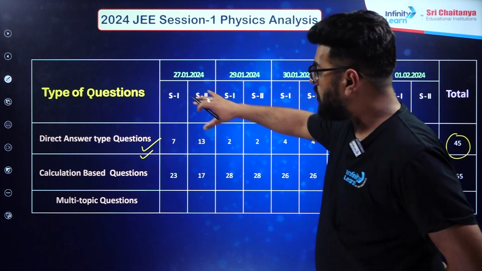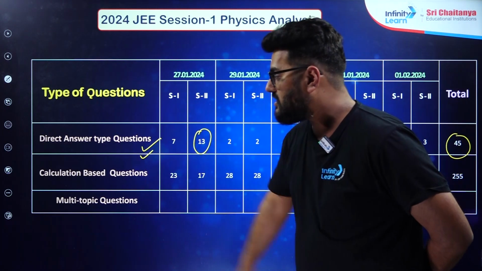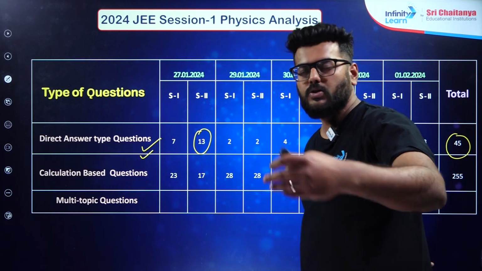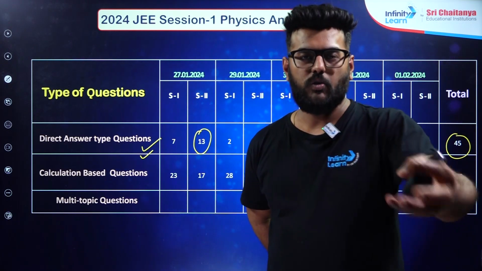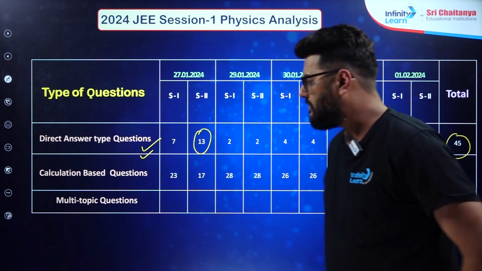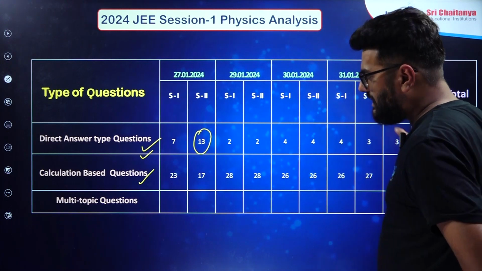Now in shift 2 of 27th January, you can see around 13 questions asked as direct answer type questions. That means the formula is given, or this value is given, what is the relation between them? So direct formula based. Then there were calculation based questions also.